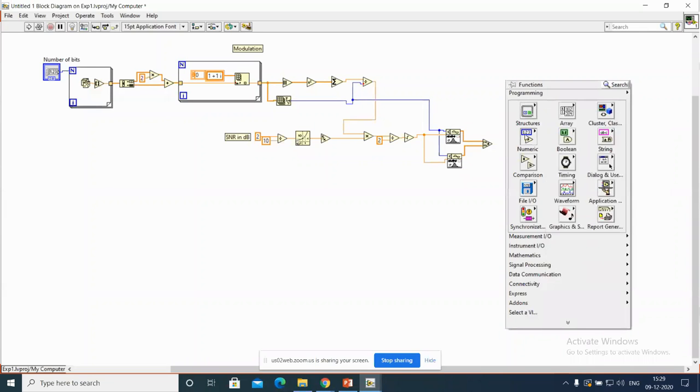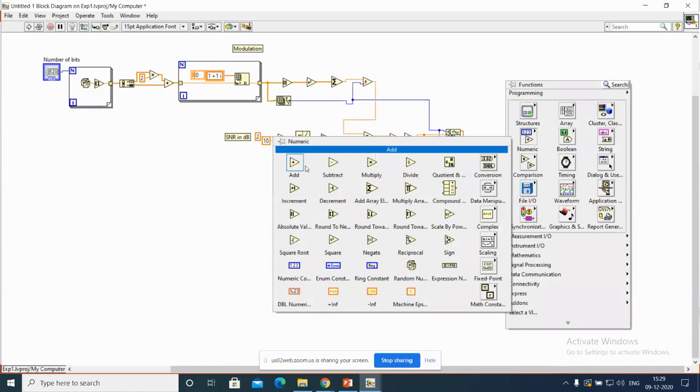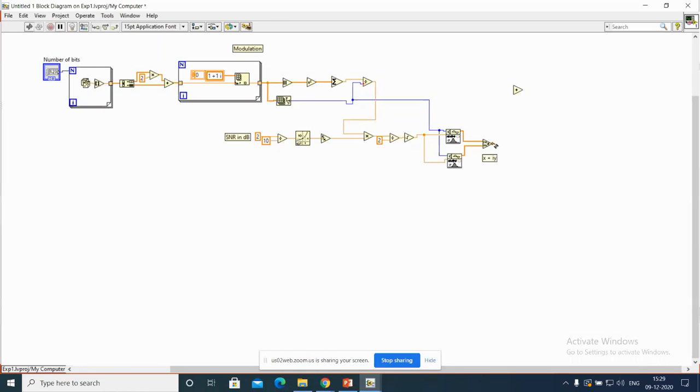So now take one addition operation, and this is the original signal. With this, this complete structure is completed with the additive white Gaussian noise channel.